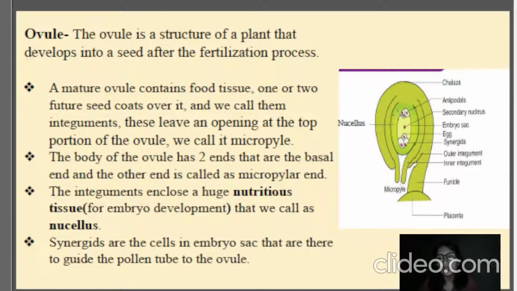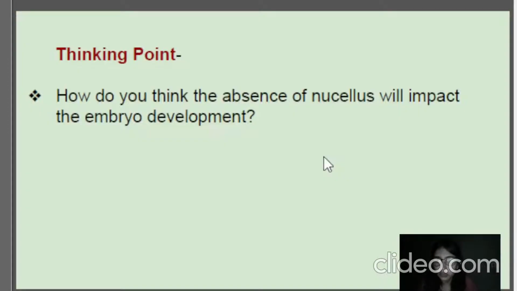The synergids secrete chemical attractants, signaling the pollen tube to develop towards the micropylar end, so that it can enter the ovule and give off the male nuclei, so they can fuse with the female one and fertilization can happen, right? So this is the whole process of how fertilization occurs in the ovule.